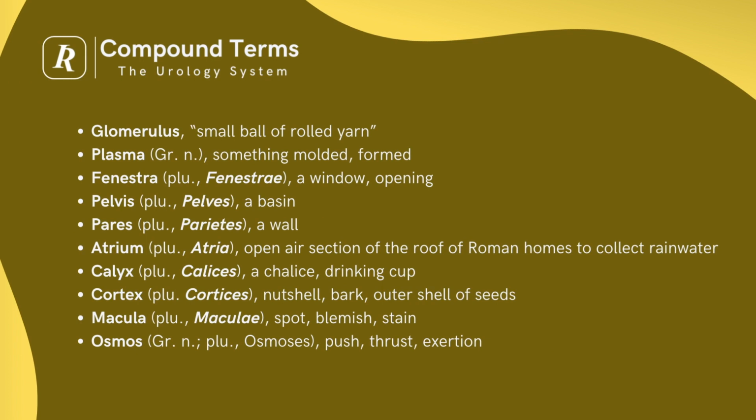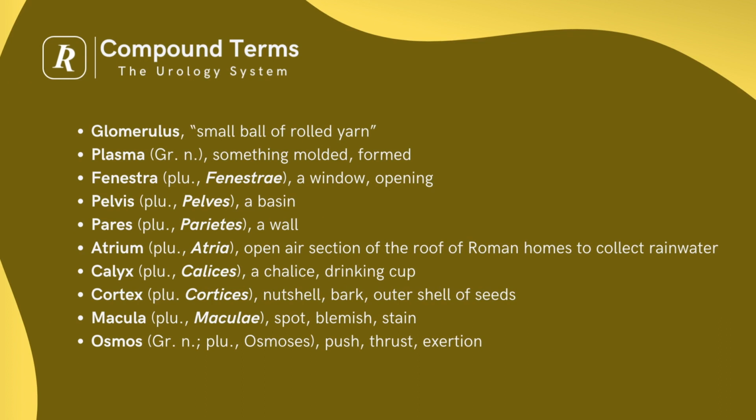Pelvis, meaning a basin. Paries, plural parietes, a wall. Atrium, meaning the open air section of the roof of a Roman home to collect rainwater. Calyx, plural calyces, a chalice or drinking cup. Cortex, plural cortices, nutshell, bark, or outer shell of seeds. Macula, plural maculae, spot, blemish or stain. Osmos, Greek noun, meaning push, thrust, or exertion.